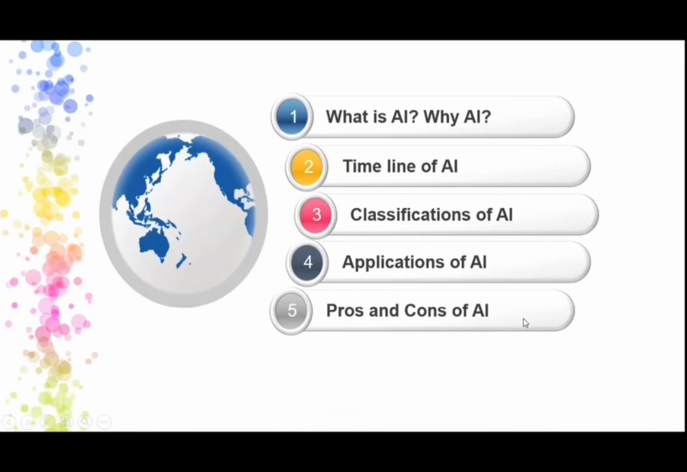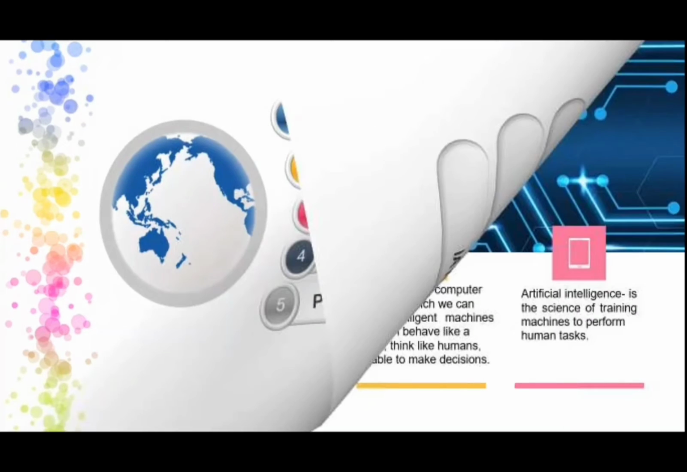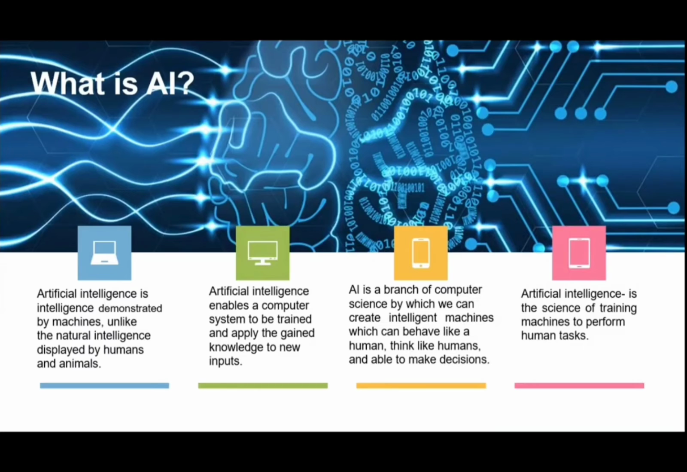In this session, I'm going to cover some topics like what is AI, why we need AI, a timeline of AI, and some classification, or I can say types of AI, and some applications of AI. And at the same time, for each and every technology, there are some advantages and disadvantages. So we'll see all this in a very brief look at AI. So now let's get into this.